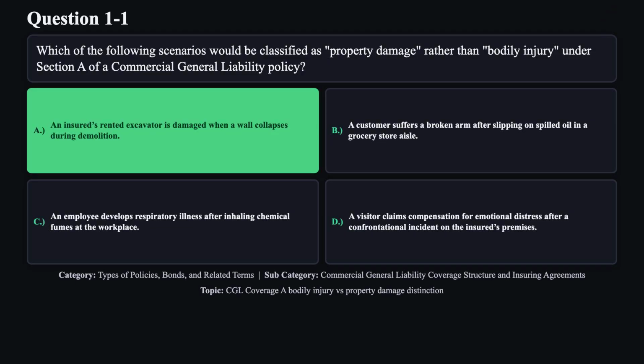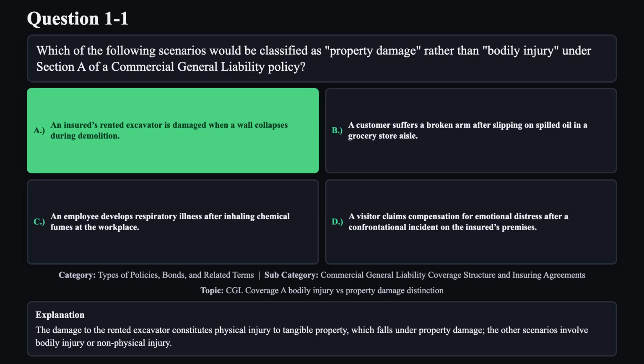The correct answer is A. The damage to the rented excavator constitutes physical injury to tangible property, which falls under property damage. The other scenarios involve bodily injury or non-physical injury.